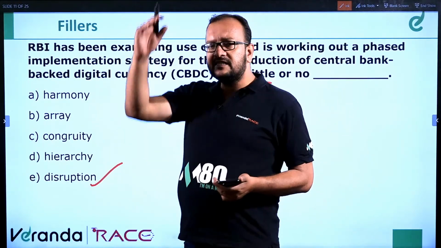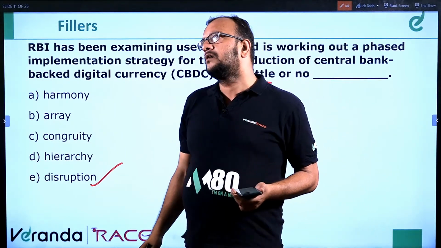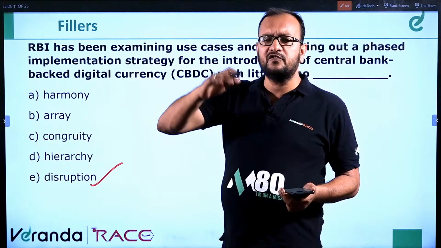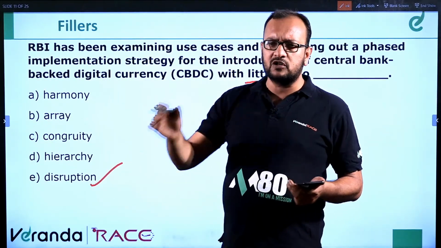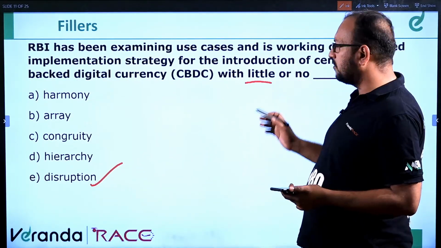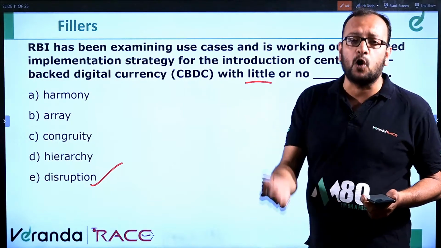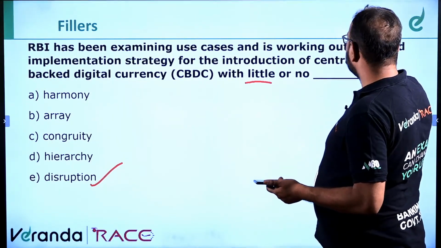Hierarchy means the pyramid structure of an organization. Like the topmost is a narrow part and the bottom is a broad part. Okay. So disruption means problem. So here it will be a problem because the RBI does not want any problem. So it should be disruption. Clear? Next question.